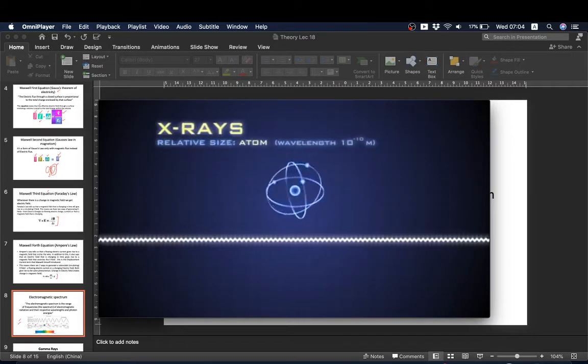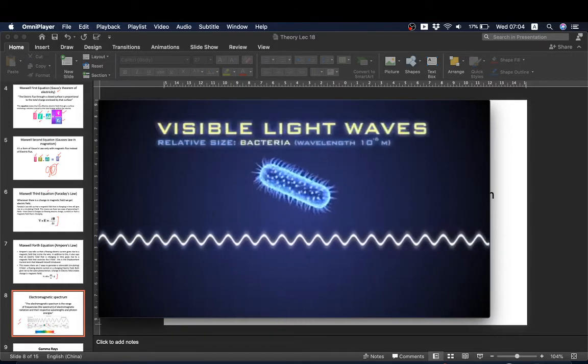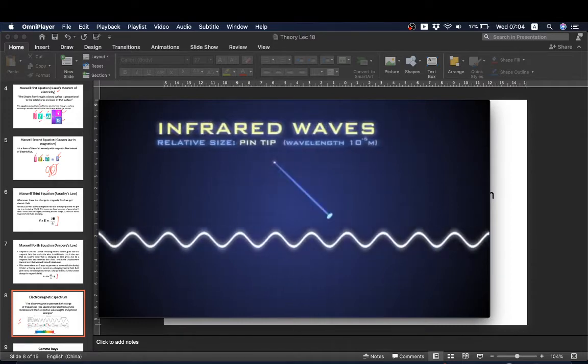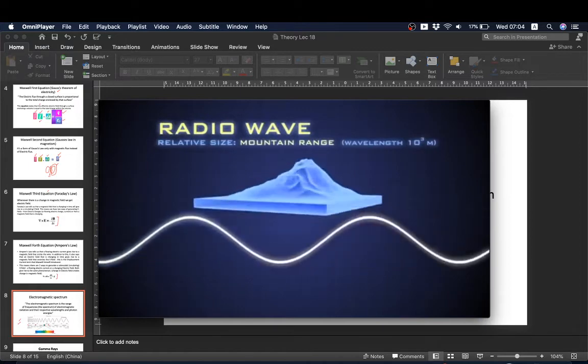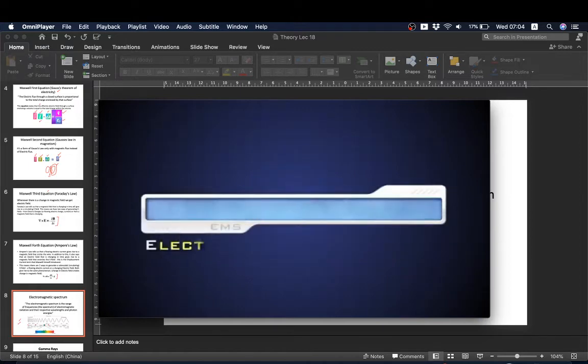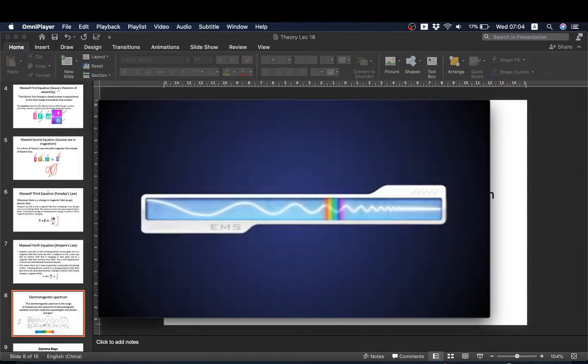Gamma rays from the nucleus, X-rays, these are types of rays or frequencies of the electromagnetic spectrum. We will study all this in detail today. The electromagnetic spectrum is also called EMS.